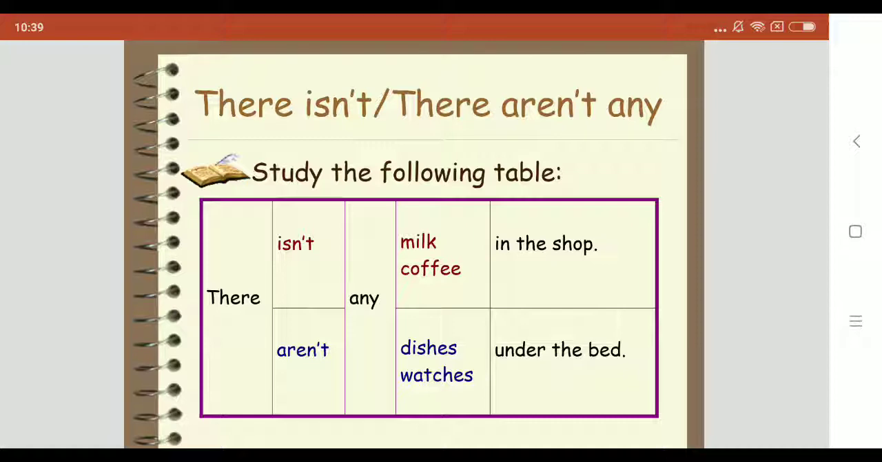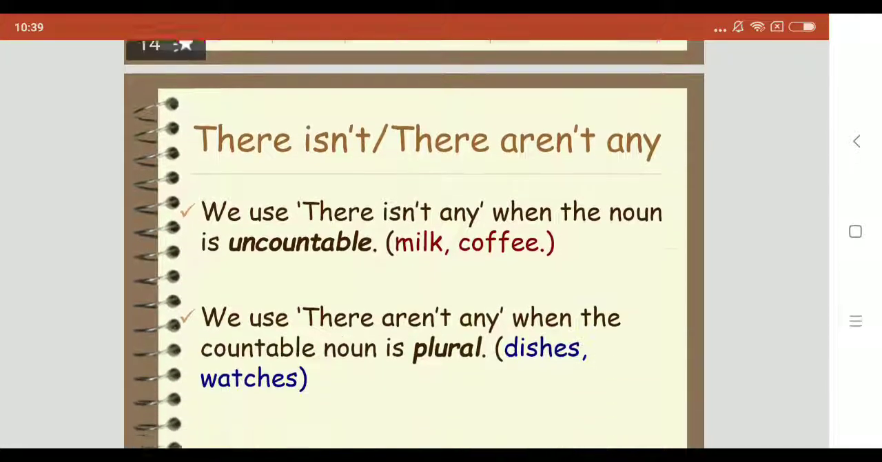Example, there isn't any milk in the shop. So milk is an uncountable noun, and our auxiliary verb isn't stands in negative form. For this reason, we have to use any. There isn't any milk in the shop. Next example, there aren't any dishes under the bed. Dishes is also a plural noun, and aren't, our auxiliary verb, also stands in negative form, so we have to use any. There aren't any dishes under the bed.